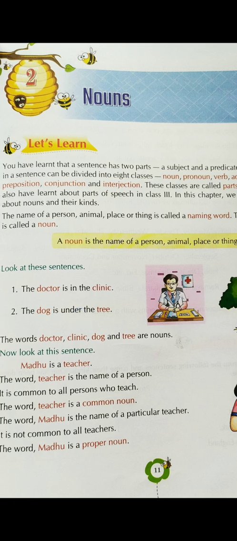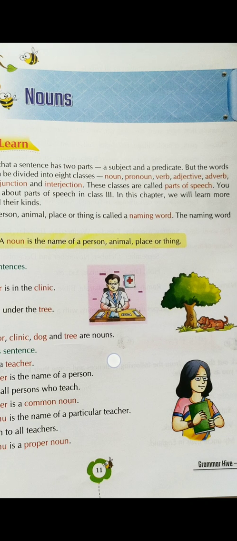So you all know what nouns are. Nouns are naming words, if you say it simply. Now let's start reading from the book. So let's learn. You have learned that a sentence has two parts, a subject and a predicate. Yes, I had taught you this already. I had taught you that a subject is there and a predicate is there in a sentence. So a sentence has two parts, that is subject and predicate.